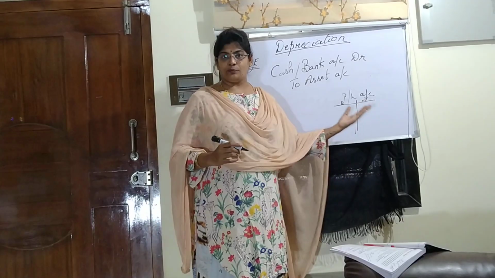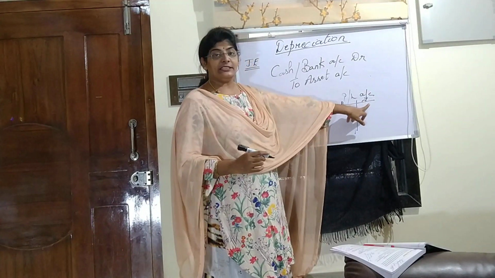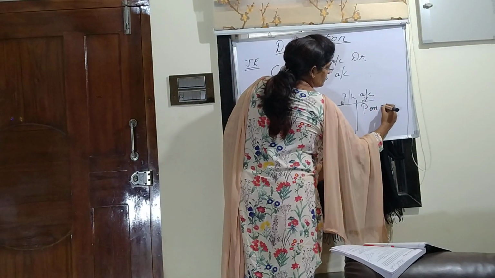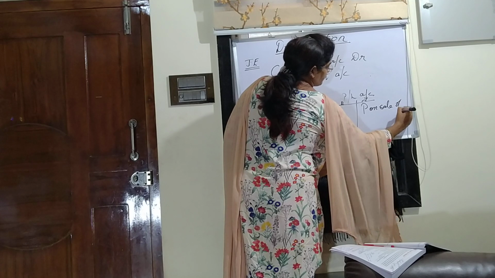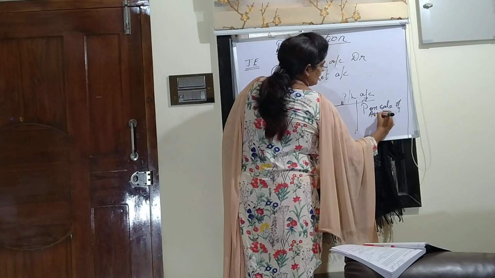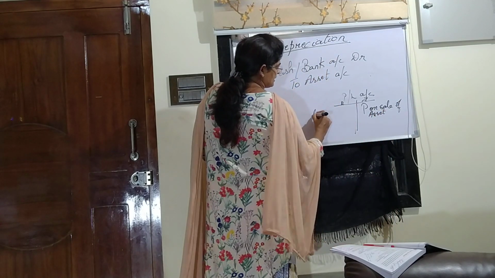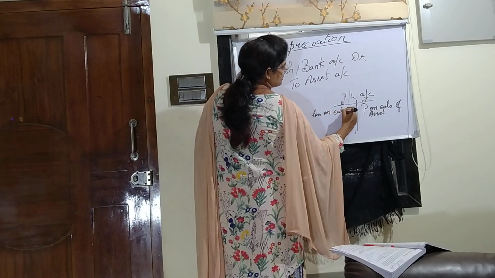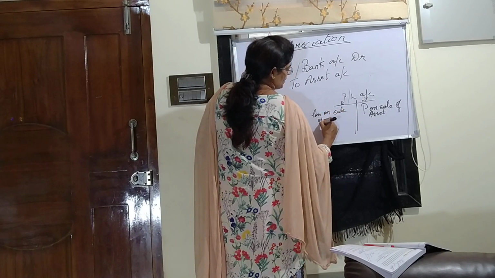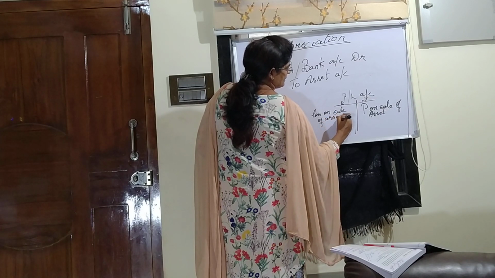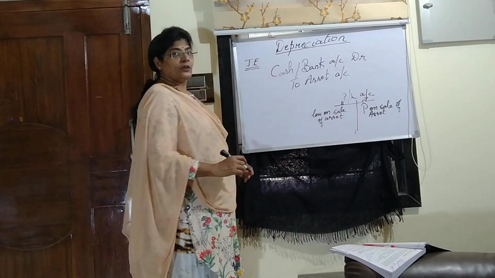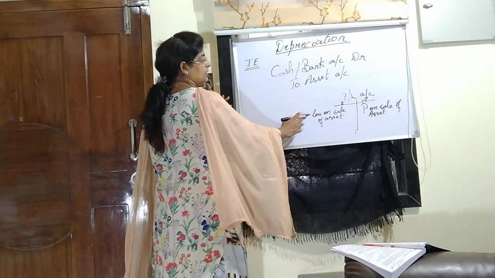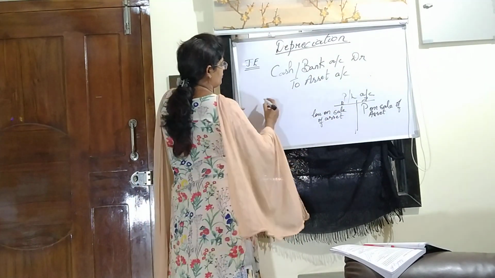In case I got profit on sale of the asset, I will write it on the income side: profit on sale of asset. In case I get a loss, because it is an expenditure to the company, loss on sale of asset will be written on the debit side. So where am I writing? In my profit and loss account, debit side, we have loss on sale of asset.